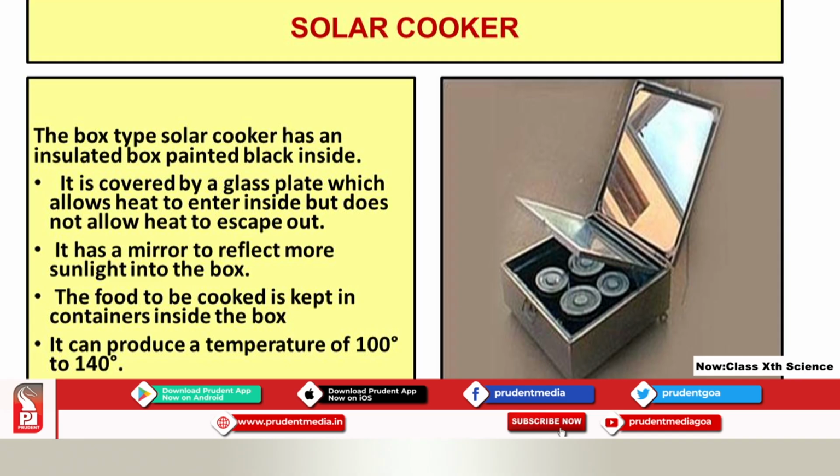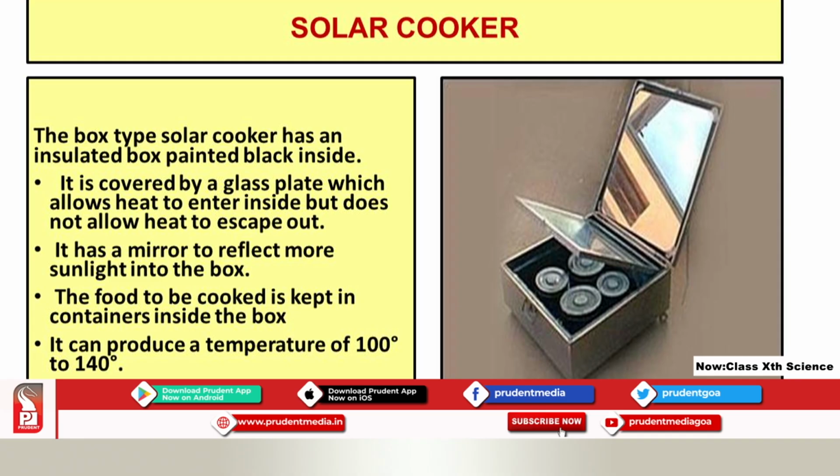On top you can see there is a glass plate which allows heat to enter inside this solar cooker, and it traps the heat inside it. It keeps the heat engaged inside only. It does not allow the heat to escape out from that box. So that is the use of the glass plate.